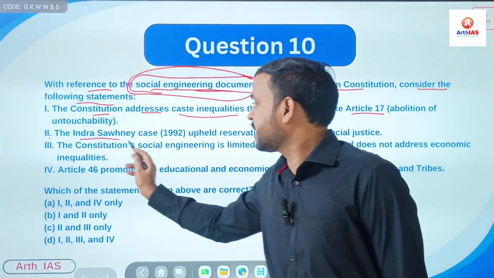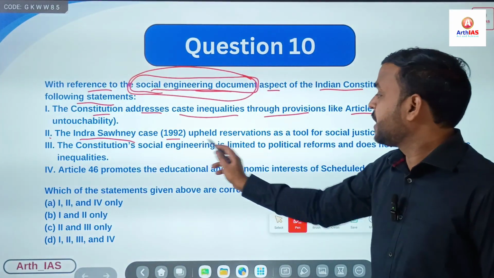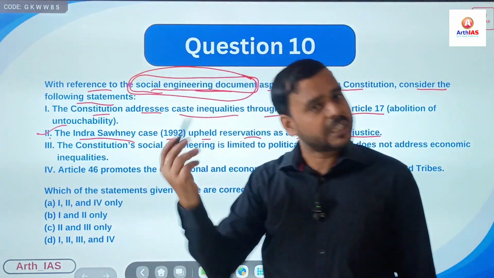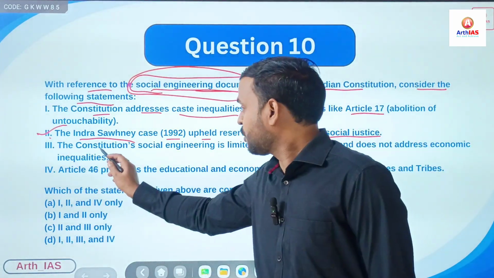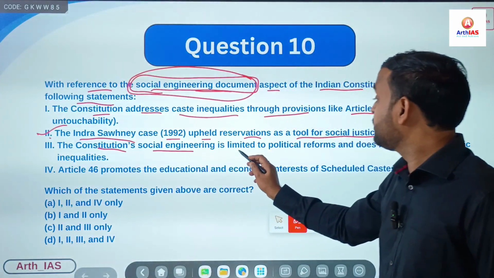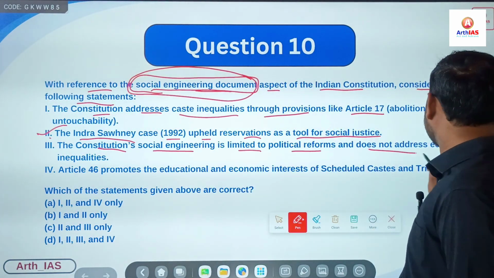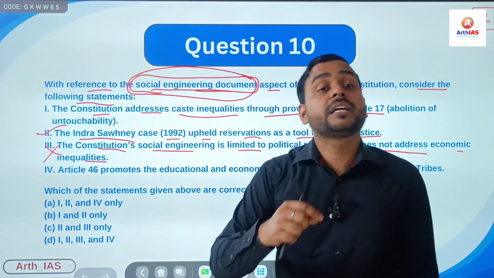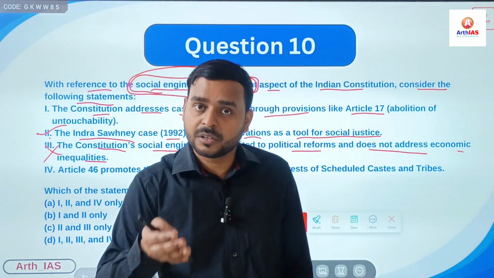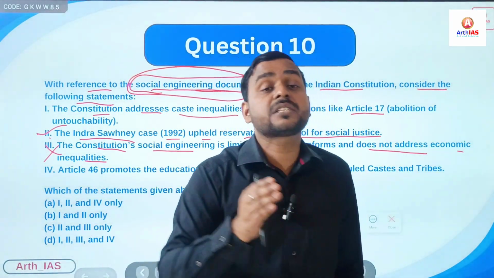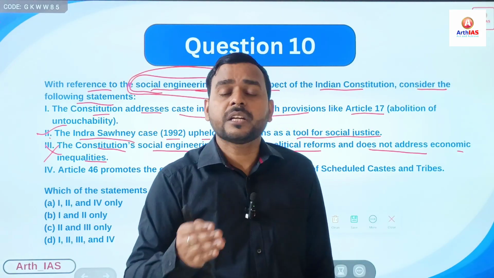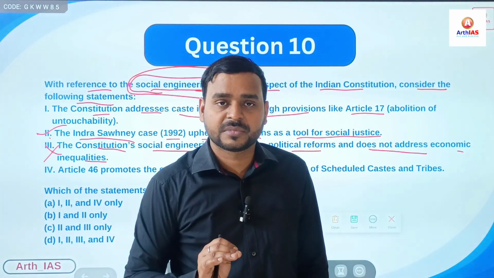Second, Indira Sawhney case 1992 upheld reservation as a tool for social justice. Yes, straightforward statement, correct. Third, the Constitution's social engineering is limited to political reforms and does not address economic inequalities. No, as I said, it has transformed both the social as well as economic status of people, especially of downtrodden or vulnerable sections, right.